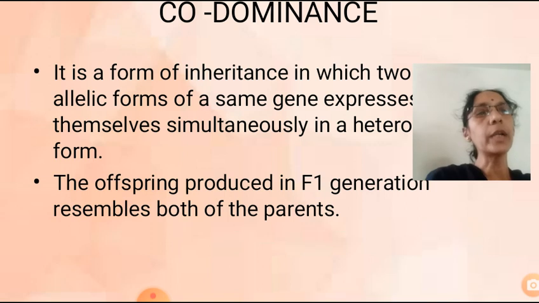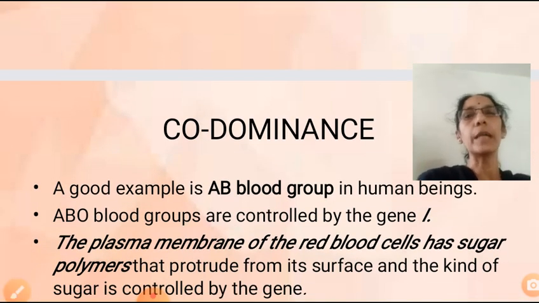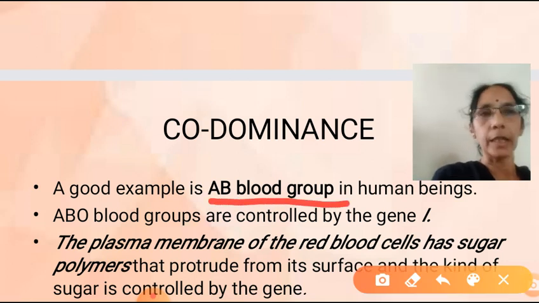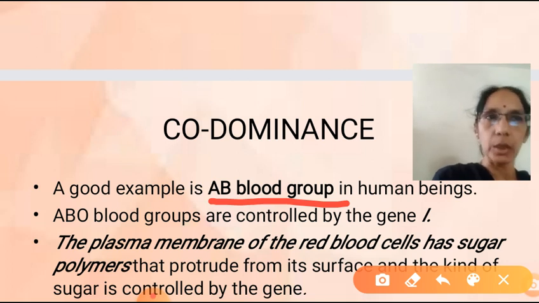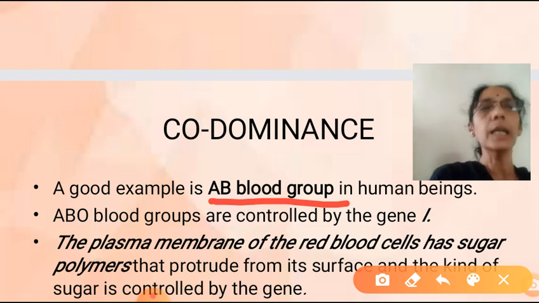So the well-known example for codominance is which blood group? AB blood group. I hope we studied this last year. There are 4 types of blood groups: A group, B group, AB group and O group. You have also studied that O is the universal donor and AB group is the universal recipient. So among the 4 groups, AB blood group is an example for codominance.